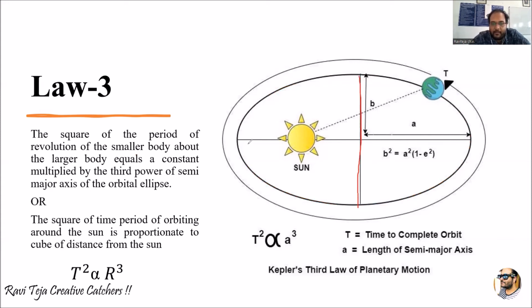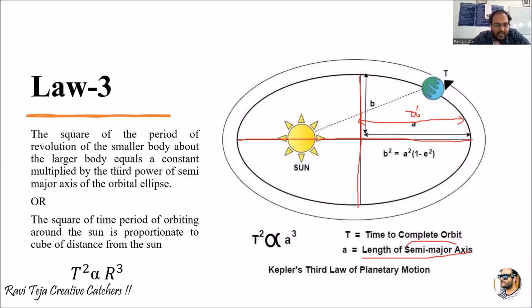This is one and this is another half. Consider one length from the midpoint of this segment till the end or boundary of the elliptical orbit. This particular distance is considered as A. Now, this A is nothing but the length of the semi-major axis. That is what we are talking about.